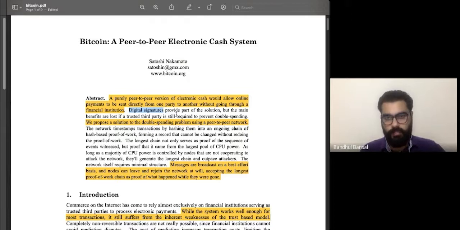Consider this: digital signatures are formed using your private keys. And the private key, as the name suggests, is very, very private. It's just for you. What you do with that private key is you sign a transaction that includes the public key of the party you are sending to. A public key is something that is very public.